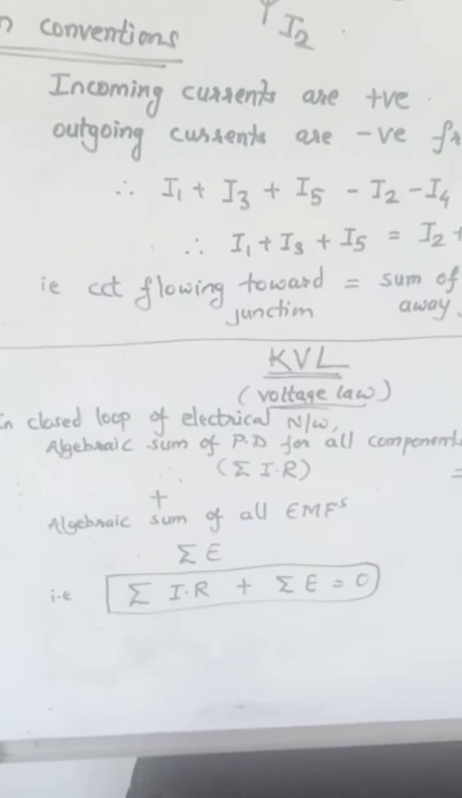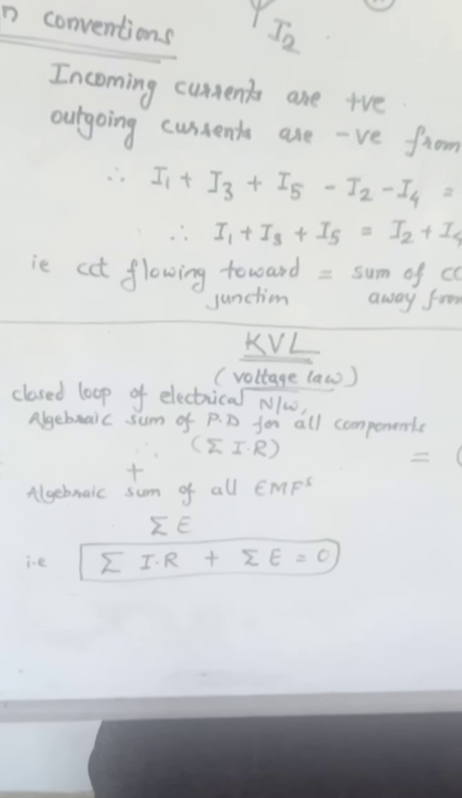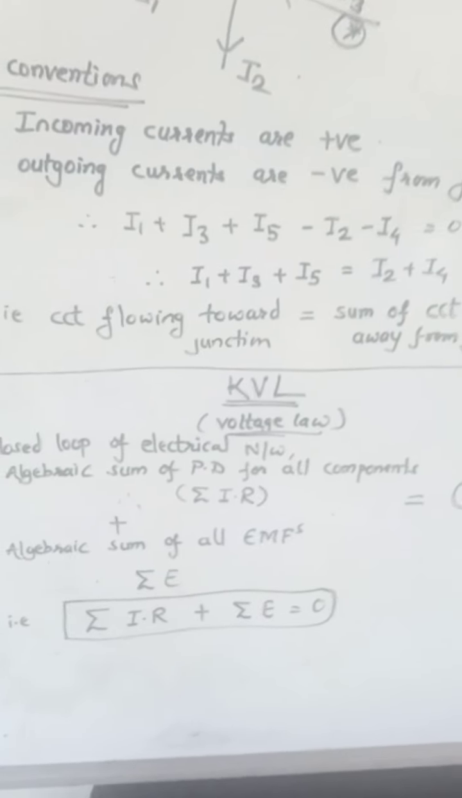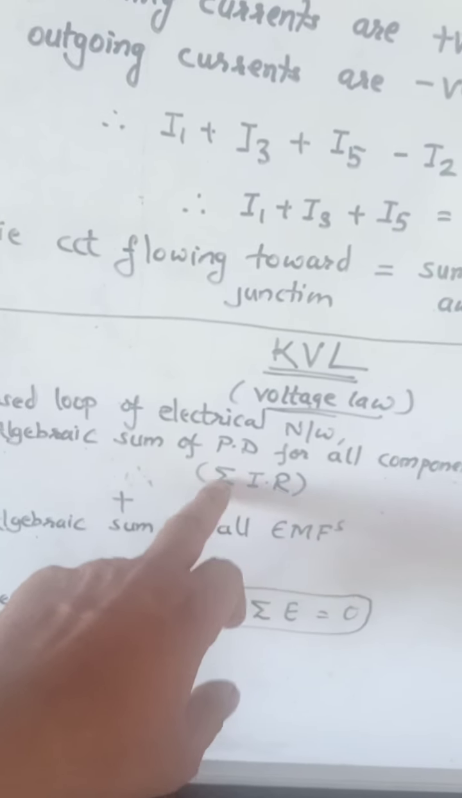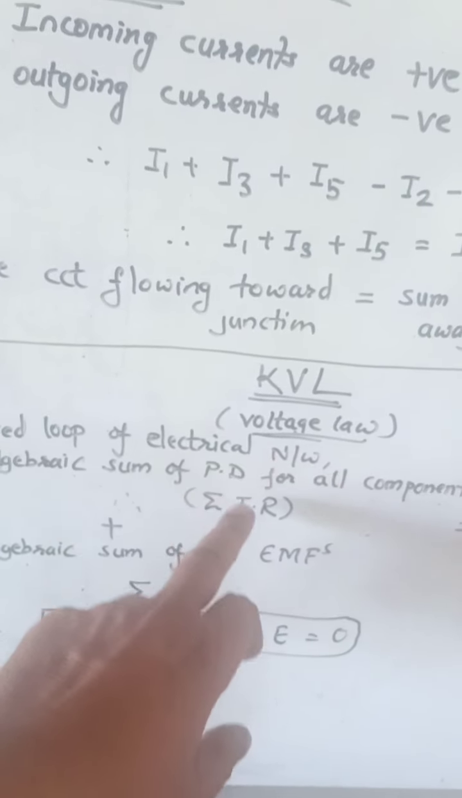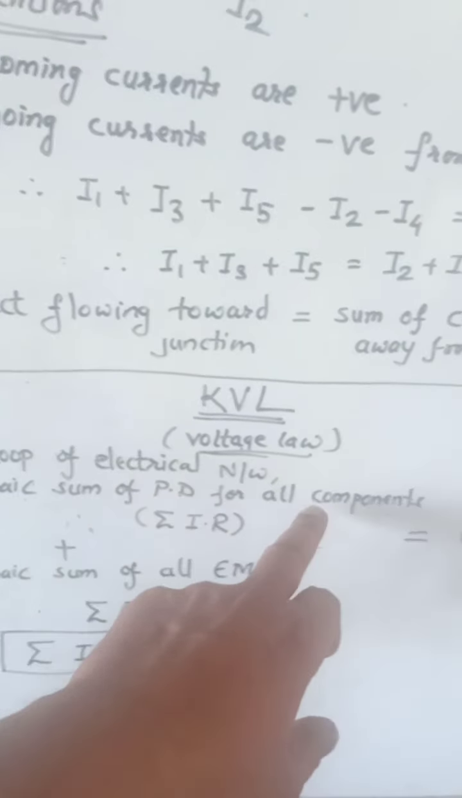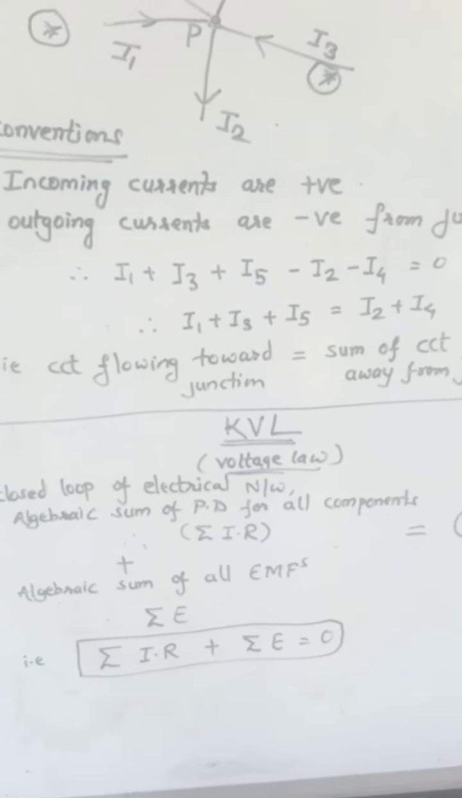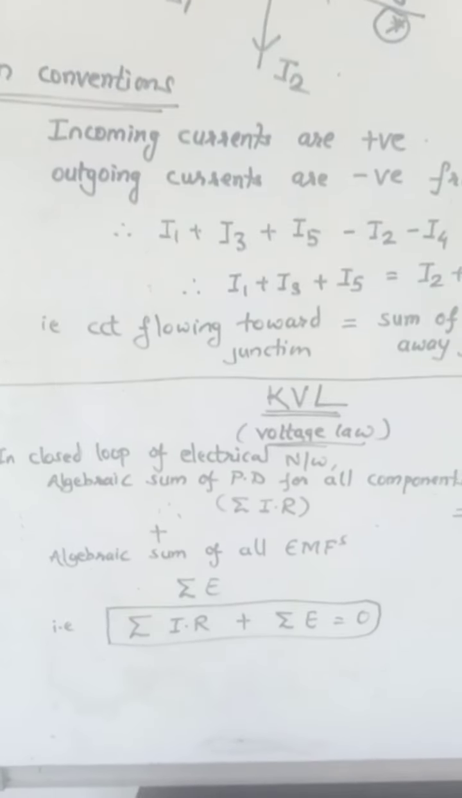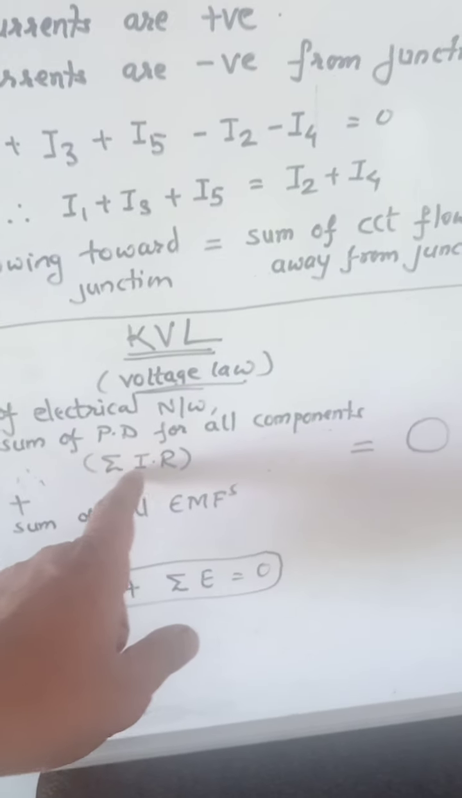We take the algebraic sum of the potential difference for all the components. Summation of IR we call it. Algebraic sum means summation. Potential difference means V is equal to IR for those components except batteries, except EMFs. So this is shortly termed as summation of IR.